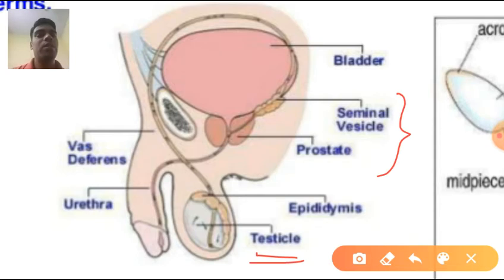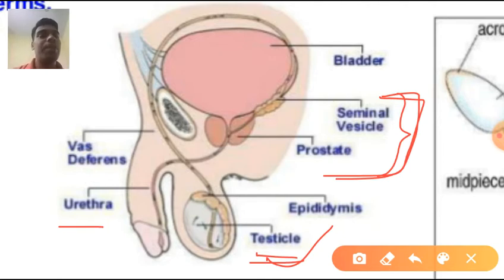Now the testis is the primary sex organ because it produces gametes, and the rest of the organs like the seminal vesicle, urethra, glands, and tubes are accessory sex organs because they help in the process of reproduction but do not participate in the formation of the gamete, that is sperm. So the sperms are produced in the testis and taken out with the help of these tube-like structures. The secretion from the seminal vesicle and prostate gland gets mixed with the sperm. These secretions provide nutrition as well as a fluid medium in which the sperm can swim.